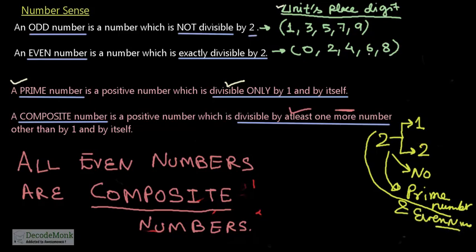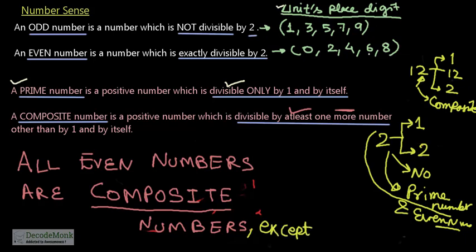Now if you take any other number larger than 2, say 12, this is an even number, divisible by 1, divisible by 12, and also divisible by 2. So this is a composite number. So all even numbers are composite numbers except the number 2.